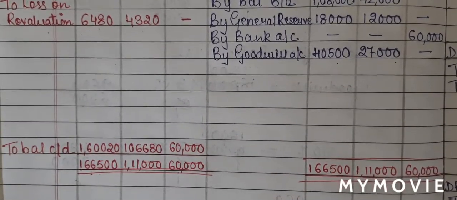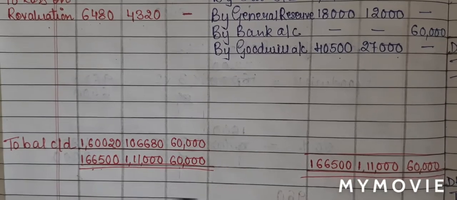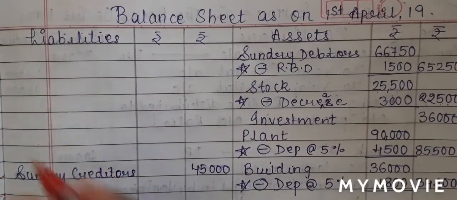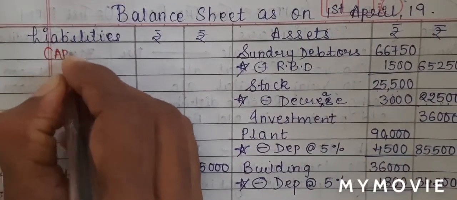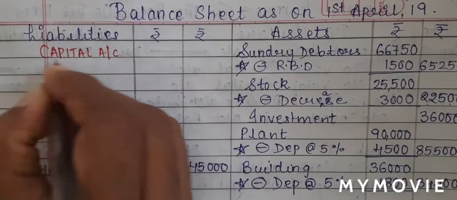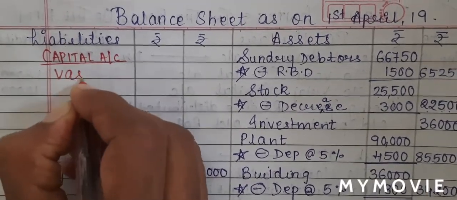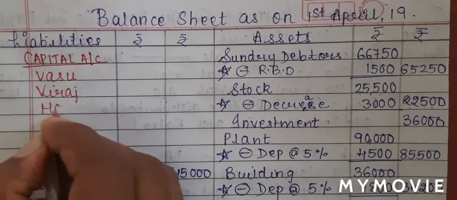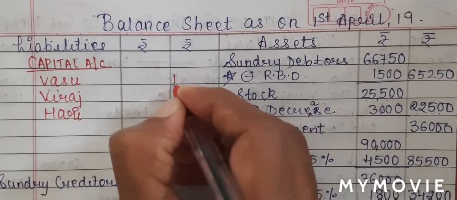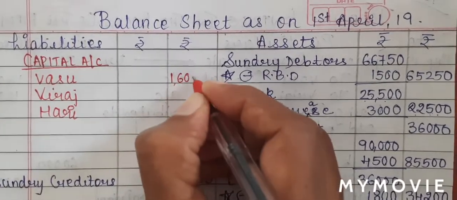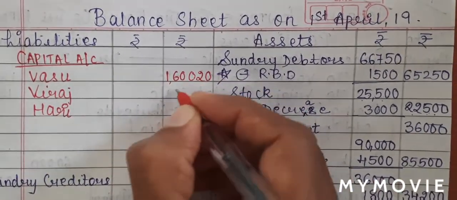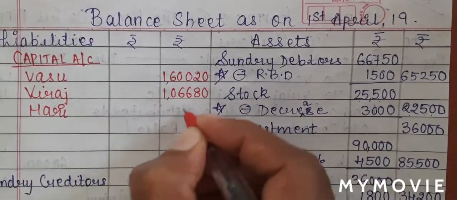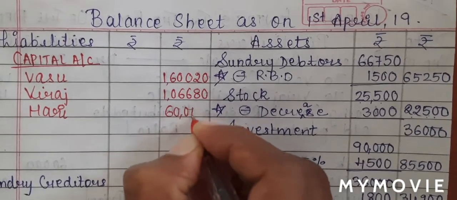Now, if this is on the debit side, it will go on to your credit side of balance sheet, which is nothing but your liability side. So, liability side, on the first line, I'll give the heading as capital account. Underline, write the names of the partner, Vasu, Viraj and Hari. Vasu is 1,06,020. Viraj is 1,06,680 and Hari is 60,000.